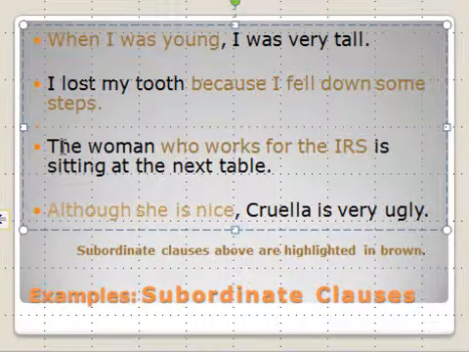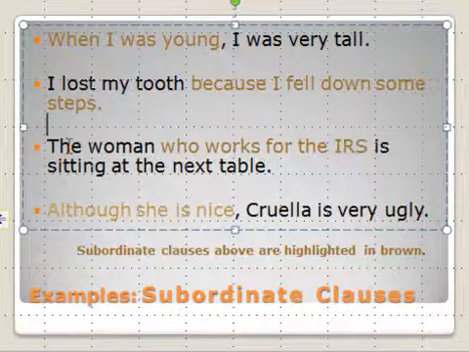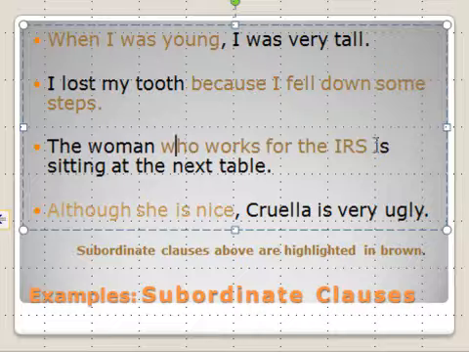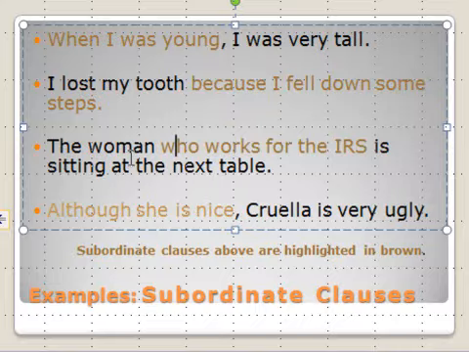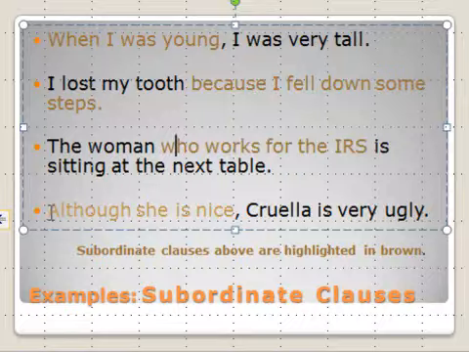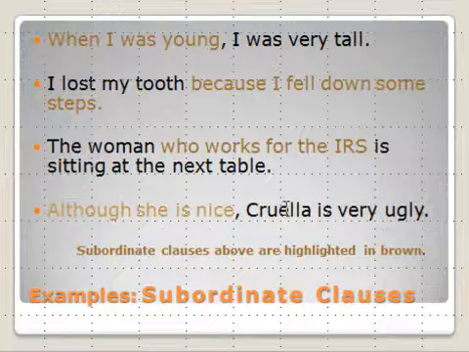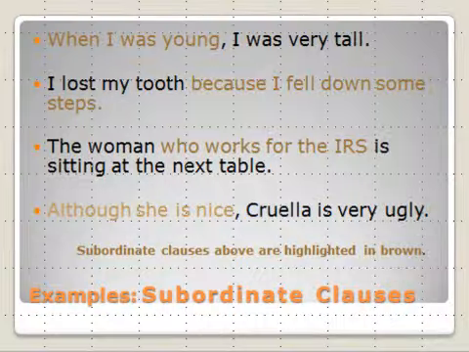Here's another example. The woman who works for the IRS is sitting at the next table. Highlighted in brown again, dependent clause. This one begins with a relative pronoun, and we can tell that this dependent clause is doing the job of an adjective. It's describing woman. And then finally we have one more back at the front end. This dependent clause starts again with the subordinating conjunction although. And this particular dependent clause is describing Cruella, who is very ugly.